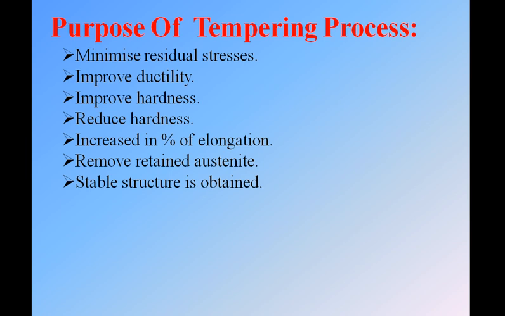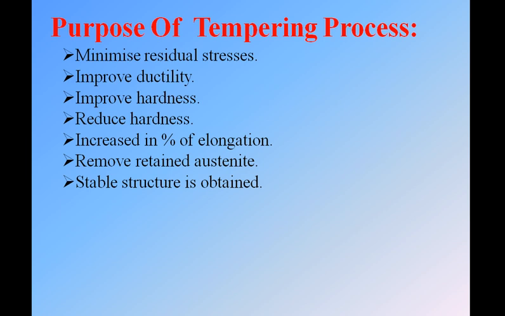Then, improve the hardness. Here, improving the hardness means optimum hardness: it is not too low and not too high, it is the optimum hardness. Improving hardness means we are decreasing the hardness from the critical range of hardness. We get the optimum hardness so that the material can be used in any application. So reducing the hardness is the main purpose of the tempering process.